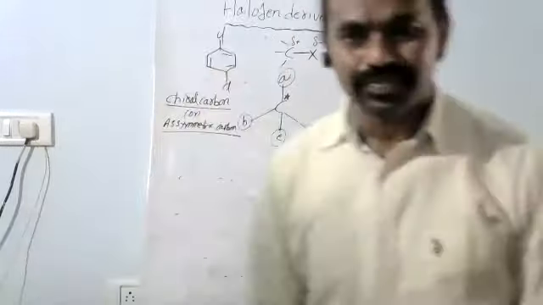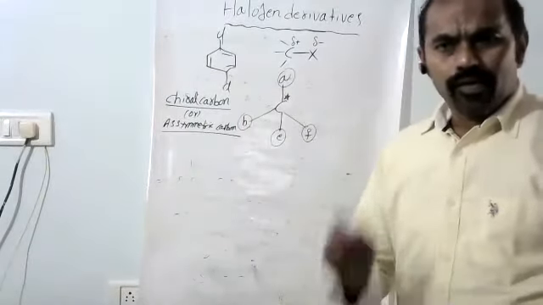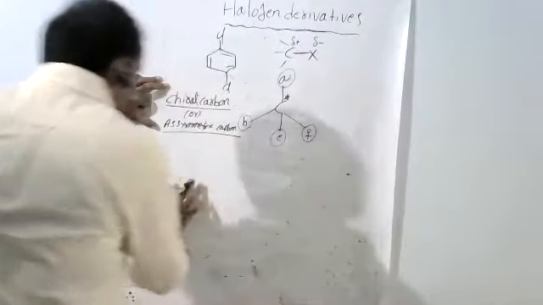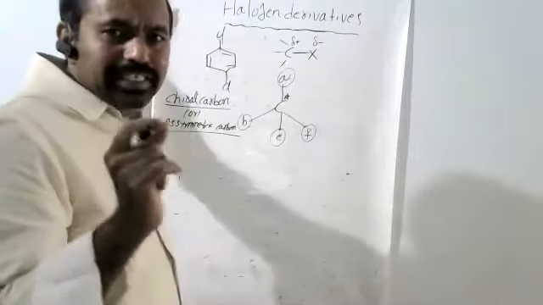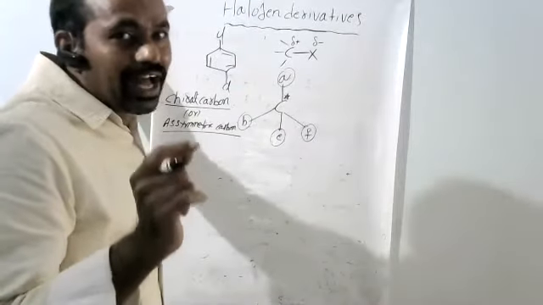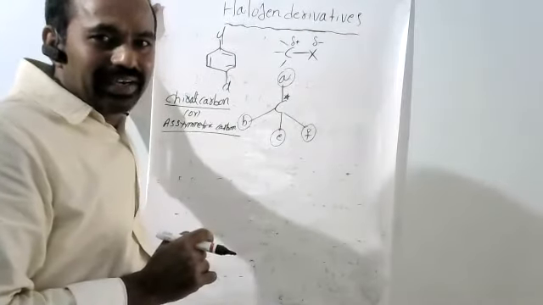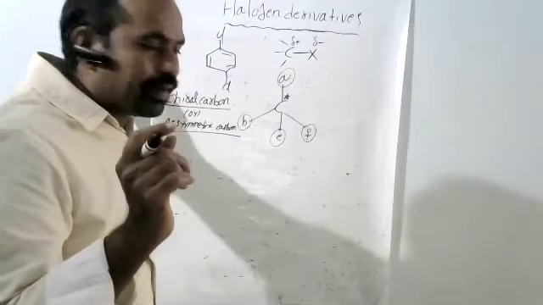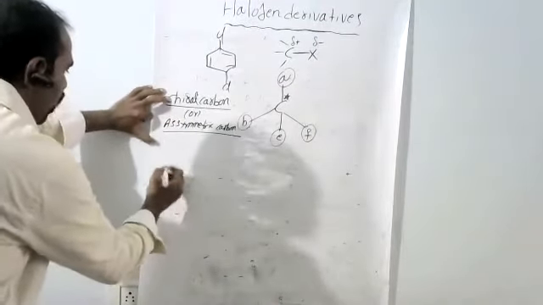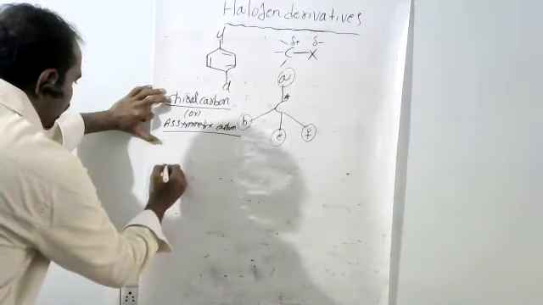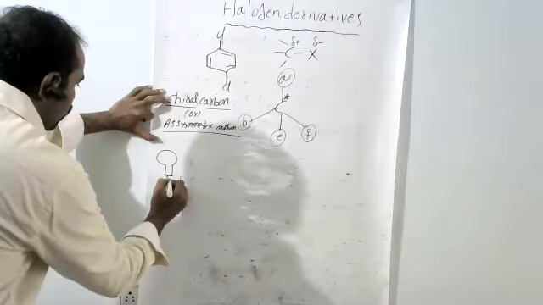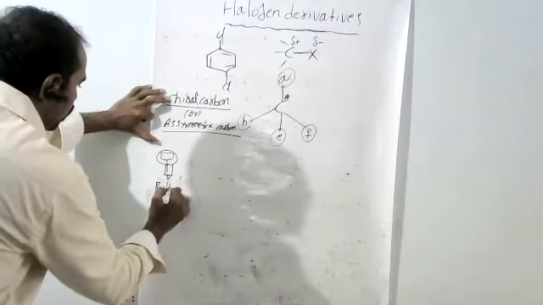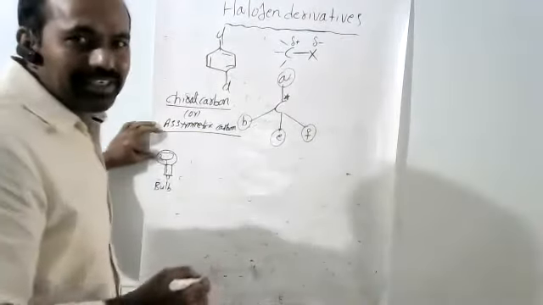Then after this, one experiment is also given. Based on the experiment also, we can say the optical activity. So how to show the optical activity based on the experiment? First, sunlight is given. See, there is a bulb given. This type of experiment is given. A bulb, a source of light.